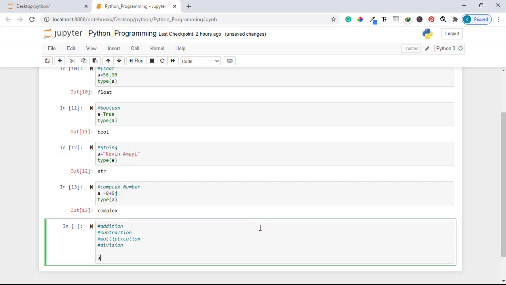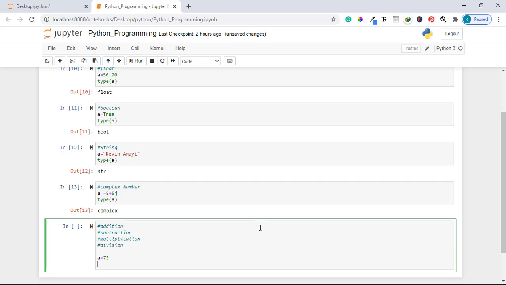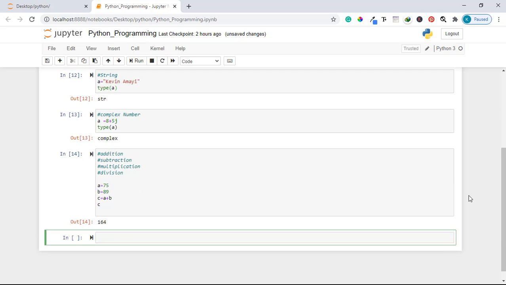Let us create a variable known as a, and let us assign an integer value of 75. Let us create another variable known as b, and let us assign the value of 89. And let us add the two values, and then store the answer to a variable known as c. Then now we can print the variable c, and you can see that it prints 164.